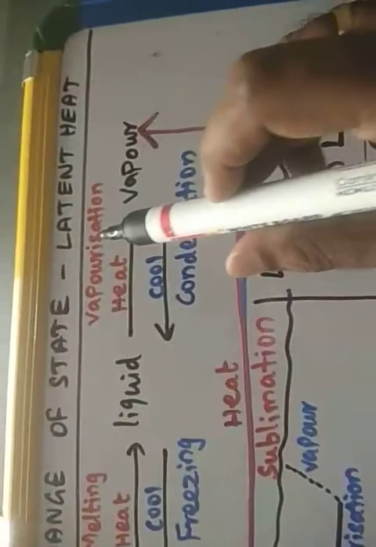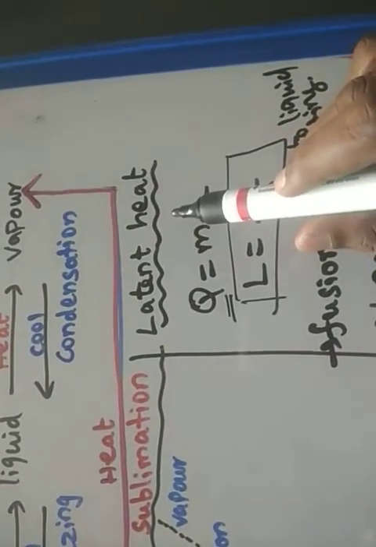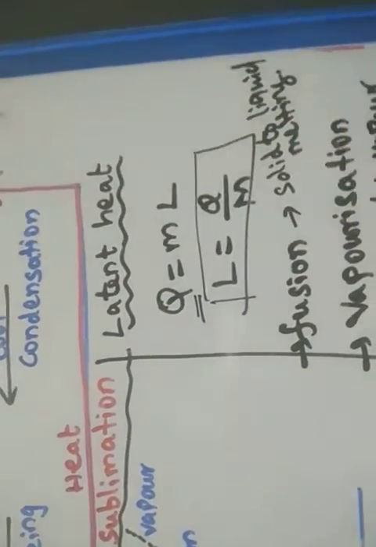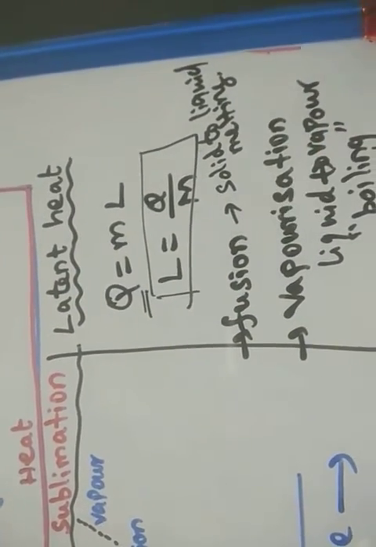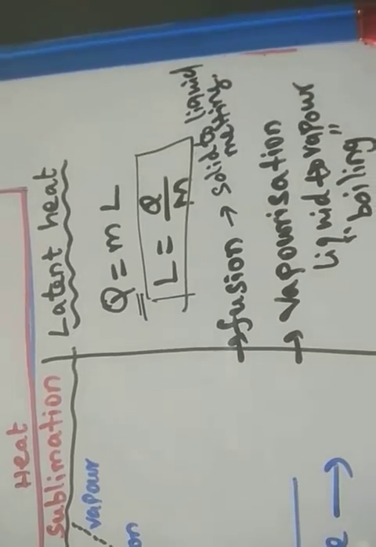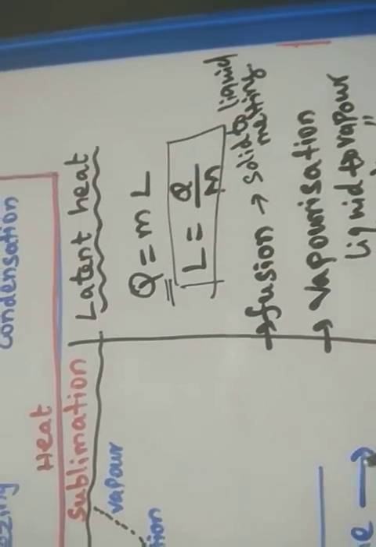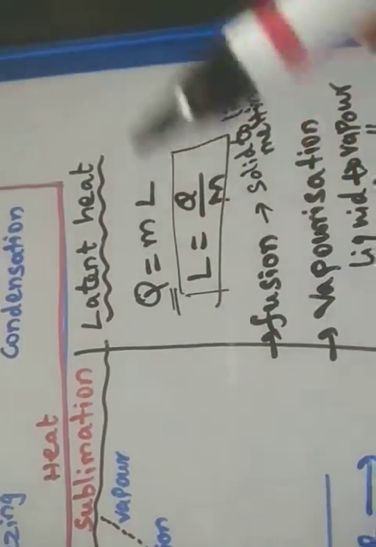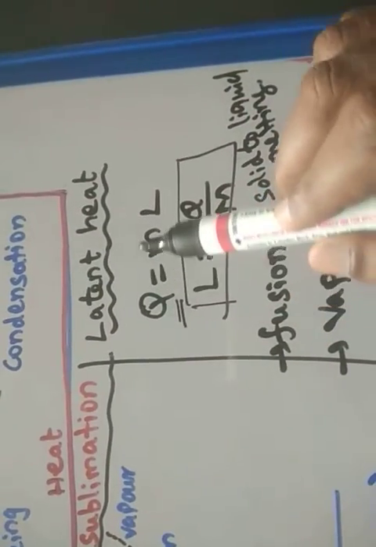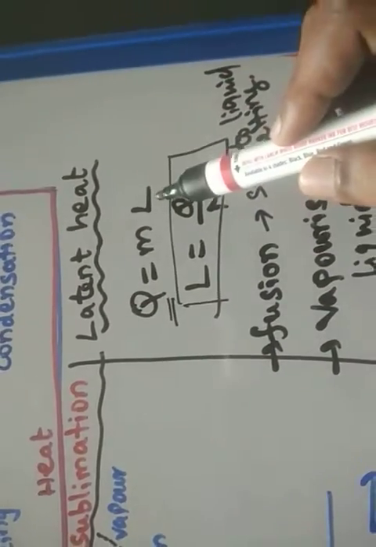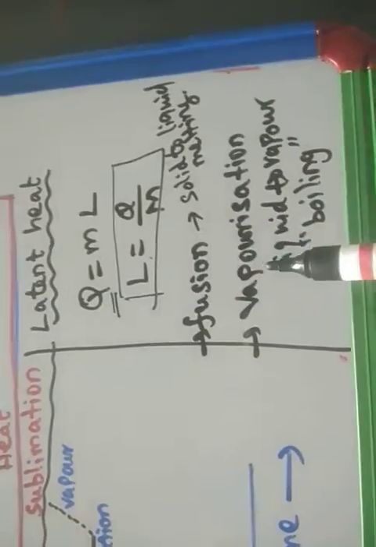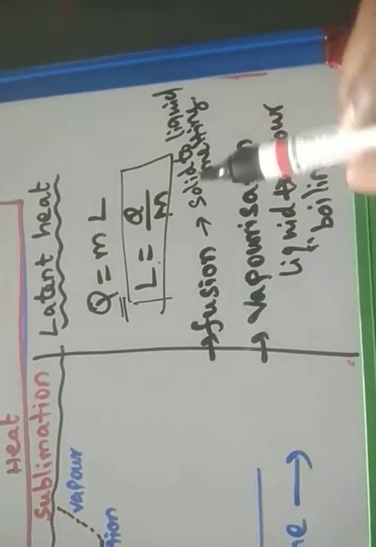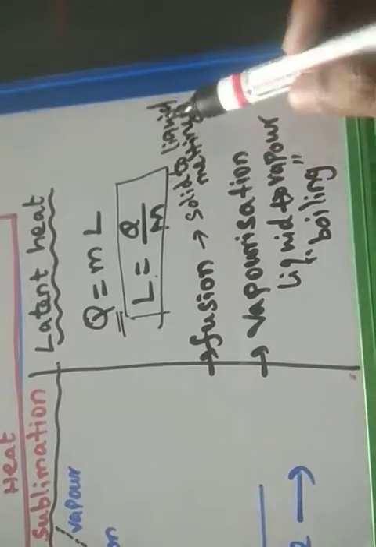So vaporization means boiling. What is latent heat? The amount of heat required to change the state of a substance, solid converted into liquid or liquid converted into gas, is called latent heat. L is equal to Q by M. Latent heat of fusion means the change of state is from solid to liquid.